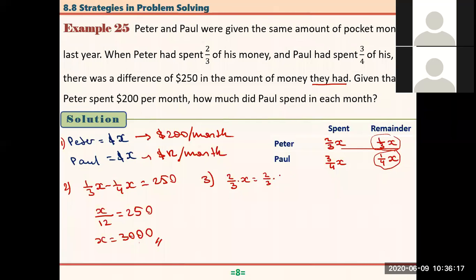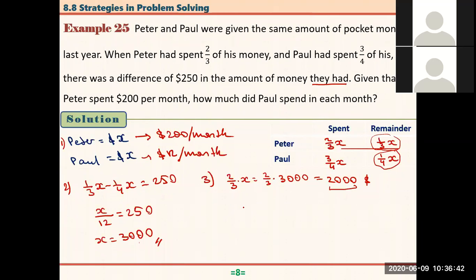2/3 of what is X? It is $3,000, which is equal to 3,000 over 3 is 1,000. So that's equal to $2,000. So in several months, Peter spent $2,000. And also we know that each month he spent $200, right? So that means in how many months he spent this much money.